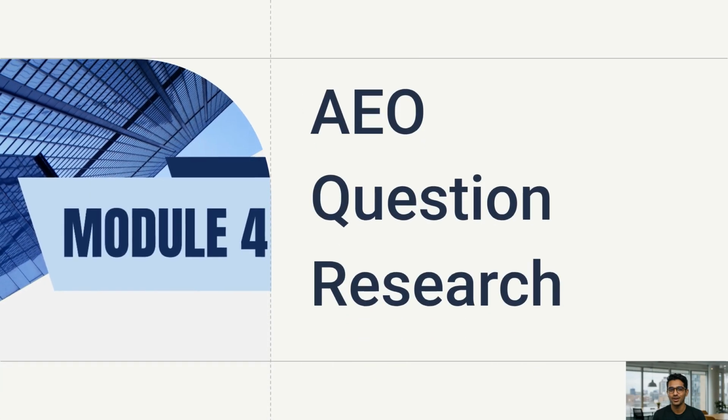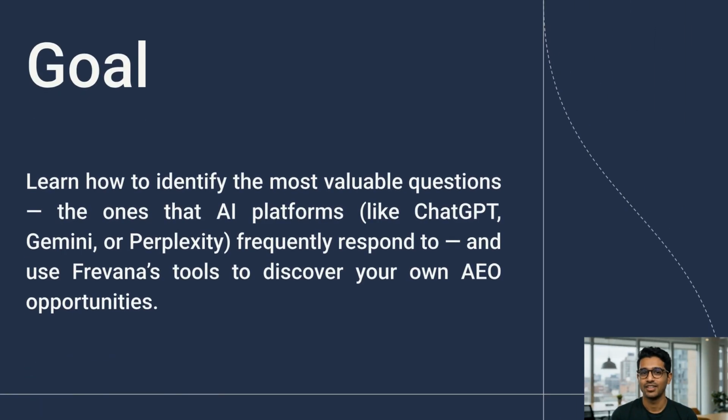Welcome to Module 4, AEO Question Research. In this module, we'll learn how to find the right kinds of questions that AI tools, like ChatGPT, Gemini, or Perplexity, often answer. These are the questions your brand should show up in.